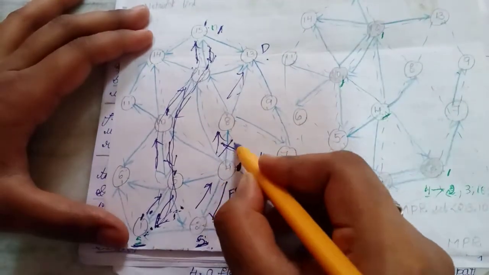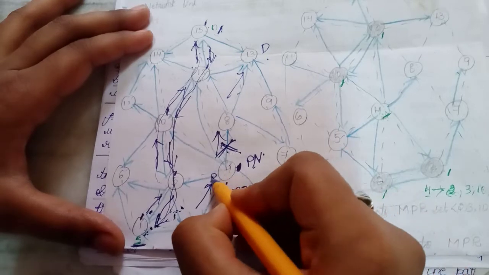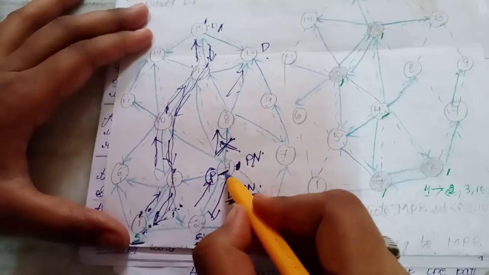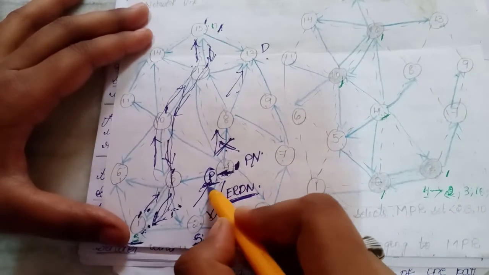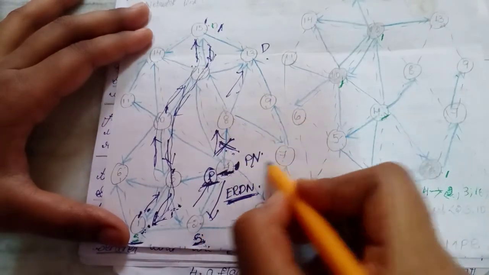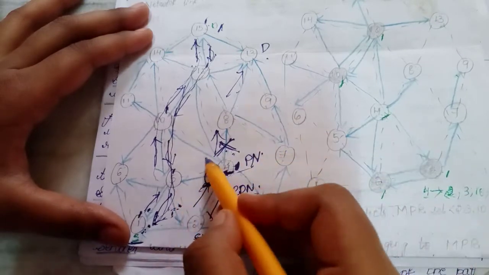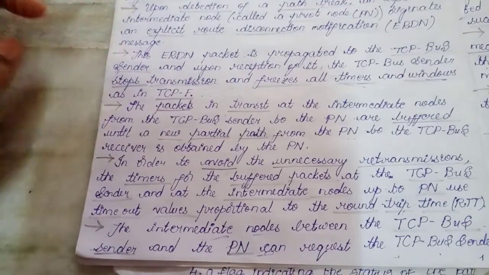If the path break has happened here, then the packet which has been received by this node 4 will be buffered. Means this node 4 will save this packet in its memory. It will not just discard it. It must save it for further retransmission until a partial path or another path has been found to this destination. I hope you understand it.